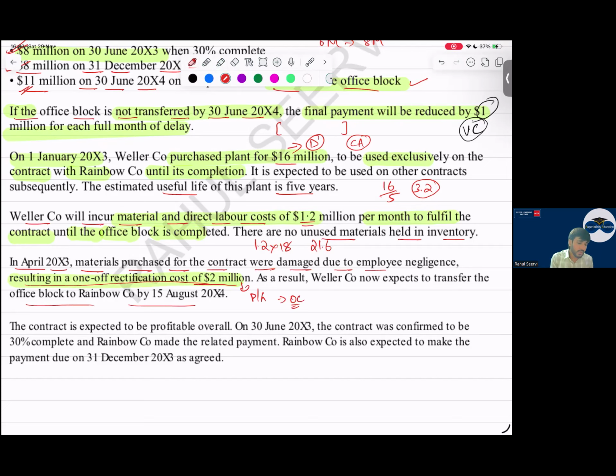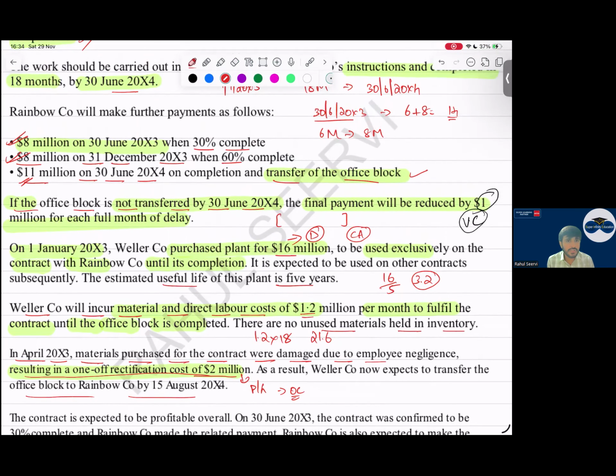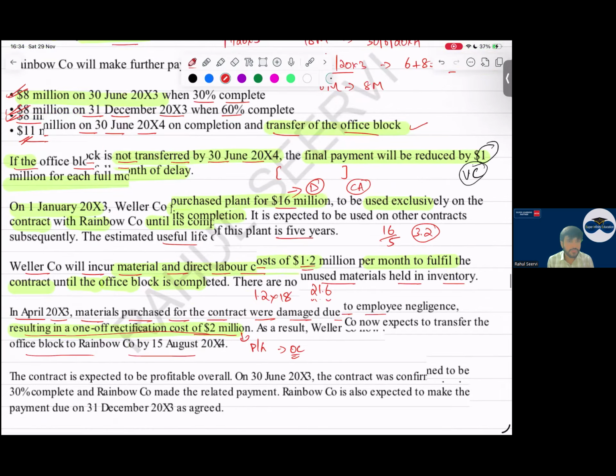As a result, W now expects to transfer the office block to R by 15th August. So W is saying that we will transfer the office block to R by 15th August 2004. But what was the date we had to transfer this? It was 30th June 2004. There is a delay of how many days? There is a delay of 1 month and 15 days.